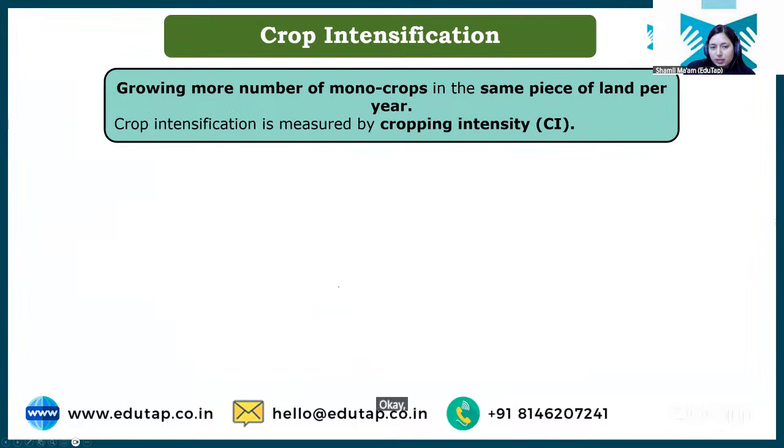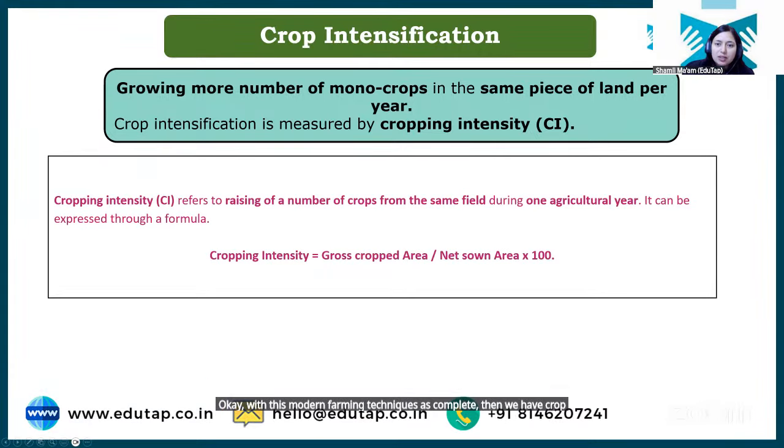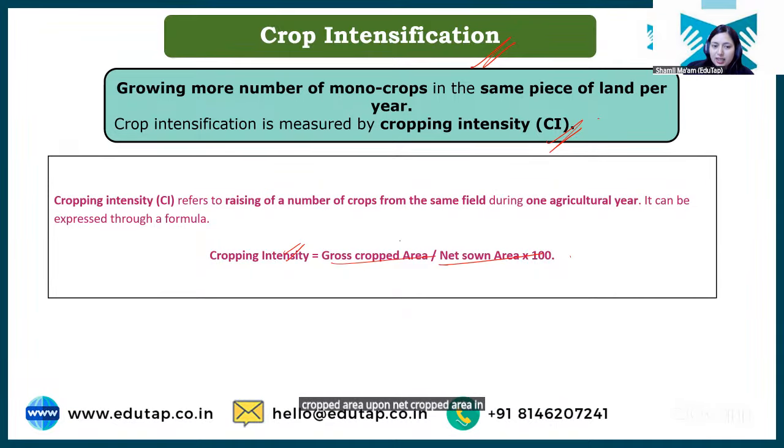Okay, with this modern farming techniques is complete, then we have crop intensification. It is basically growing more number of crops on the same piece of land per year, and it is calculated by calculating cropping intensity. क्या होती है cropping intensity? It is basically gross cropped area upon net cropped area into 100. ठीक है? तो gross cropped area, net cropped area क्या होता है?